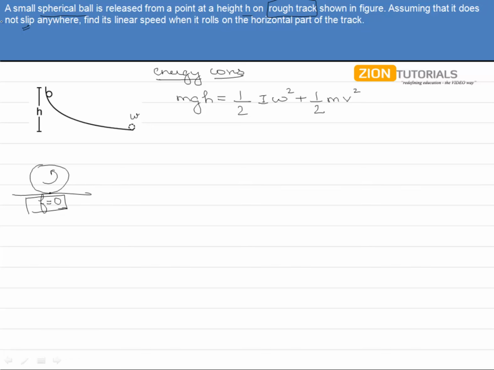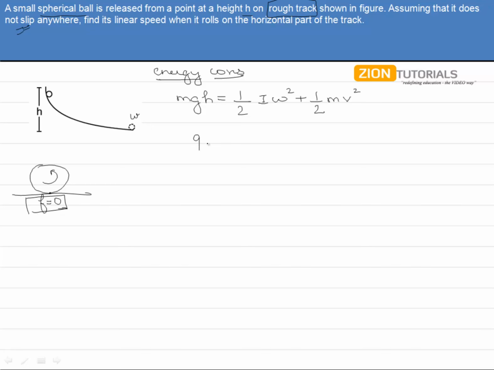And since they have also given us that it is not slipping, losses due to friction are zero over here. That is why we haven't added any losses, right? That's why you could conserve energy. If they hadn't given that it is not slipping, that is, if the ball could slip, then you couldn't apply energy conservation.